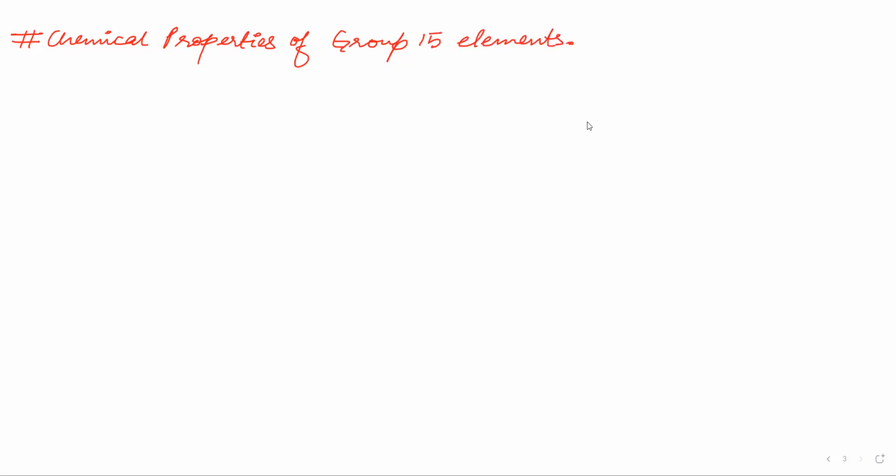In the chemical properties, the first thing that we will learn is the hydrides of group 15.